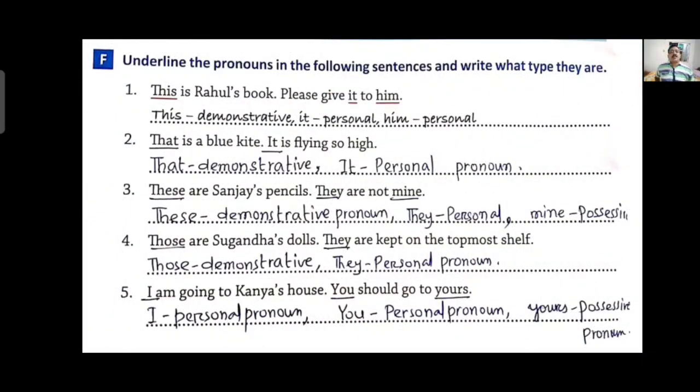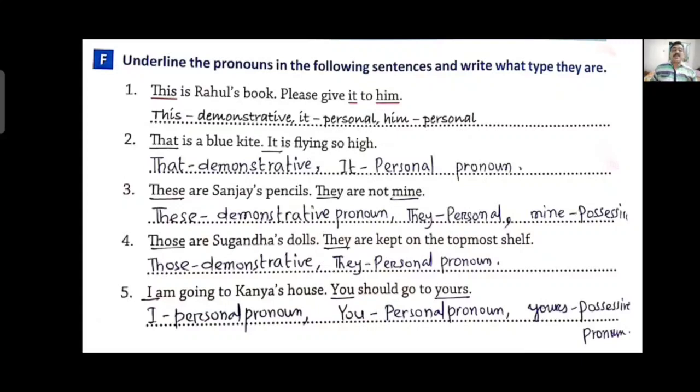Here you have to underline the pronoun and write whether it is possessive, demonstrative or personal pronoun. This is Rahul's book, please give it to him. This is demonstrative, it is personal, him is also a personal pronoun. Second, that is a blue kite, it is flying so high. That is a demonstrative pronoun, it is a personal pronoun. These are Sanjay's pencils, they are not mine. These is a demonstrative pronoun, they is a personal pronoun, mine is a possessive pronoun.